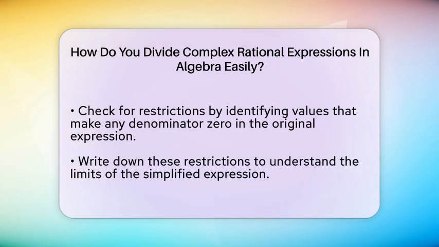By following these steps, you turn a complicated fraction of fractions into a straightforward multiplication problem. Factoring and canceling are the keys to making the final expression simple and clear.